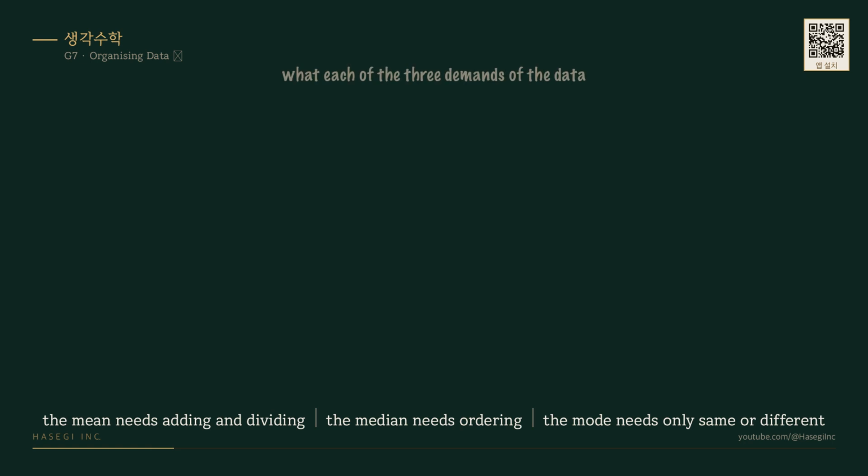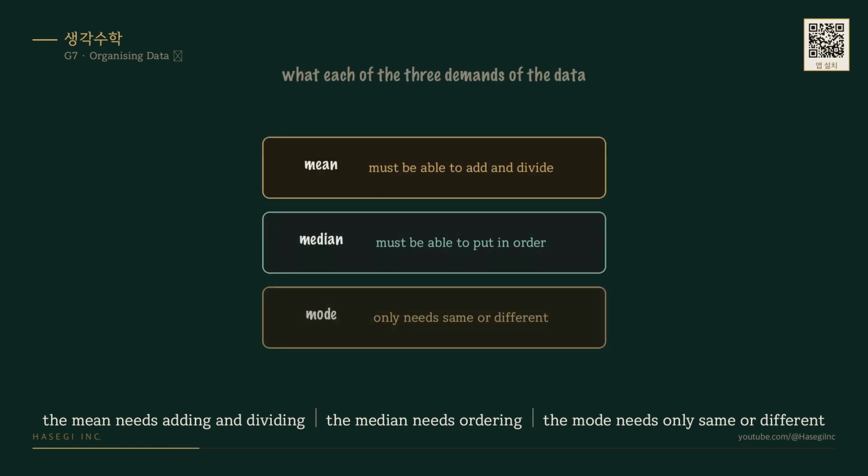Compare what each of the three demands of the data. The mean needs values you can add and divide. The median needs values you can put in size order. The mode asks for far less. It only needs to tell whether two values are the same or different. Different demands mean different data can be handled.